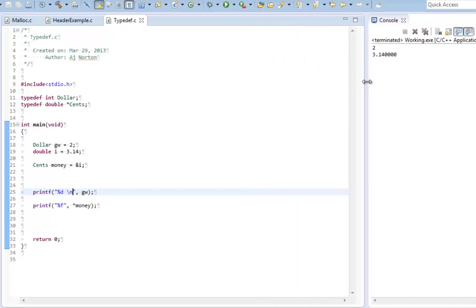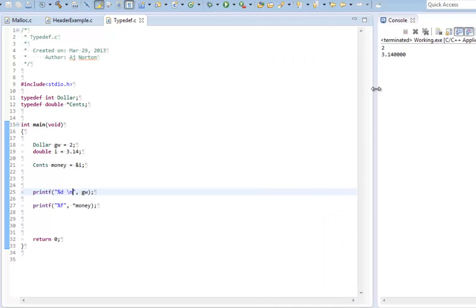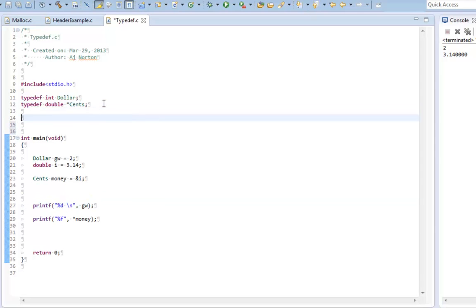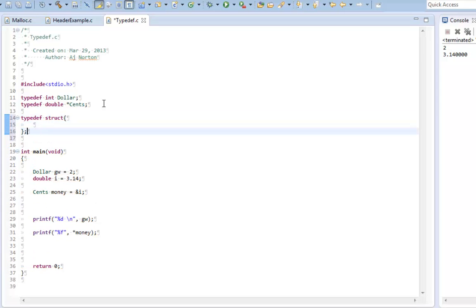As you can see, typedef can be used to mask integer, regular types and pointer types, which should come at no surprise as they're pretty closely related. But what's also really cool, and the number one thing I like about type definition, is that you can use it to easily make struct types, enum types, and union types easier to read. So now I'm going to use typedef with a structure. I'm going to type typedef struct, make my brackets. Remember, I have to put a semicolon right there. If you're not using Eclipse, it doesn't do it automatically for you.